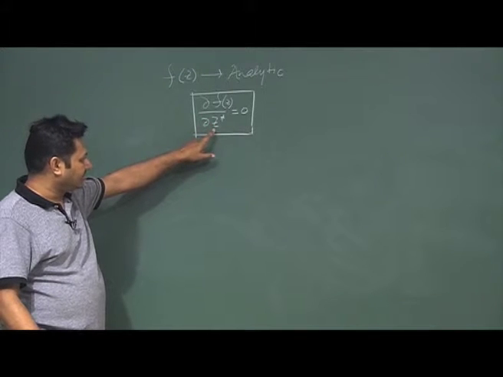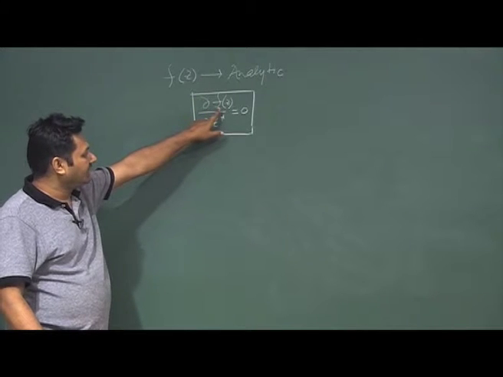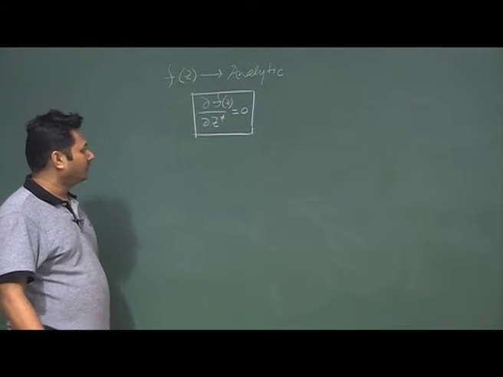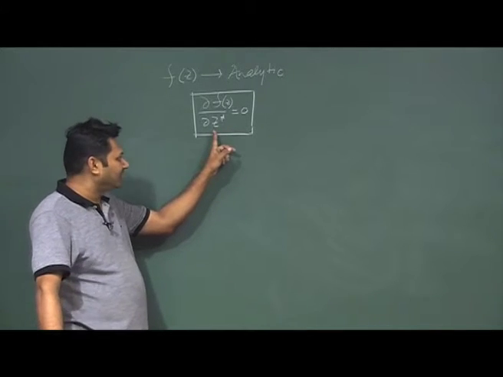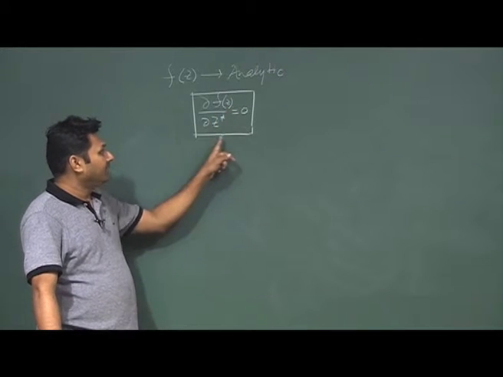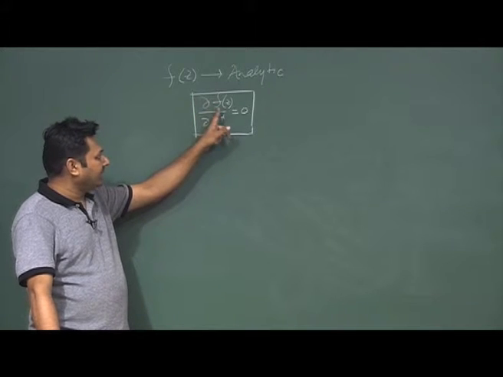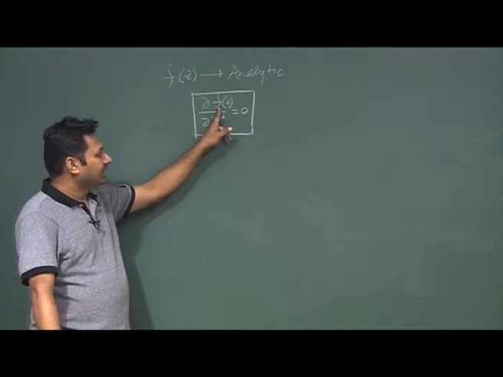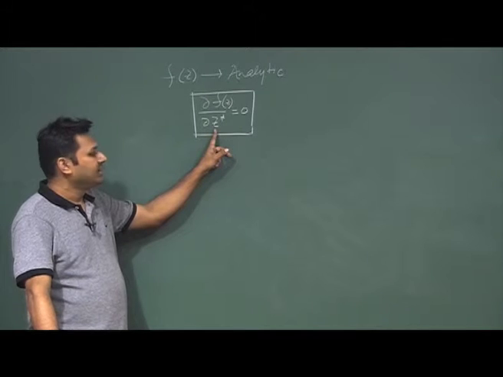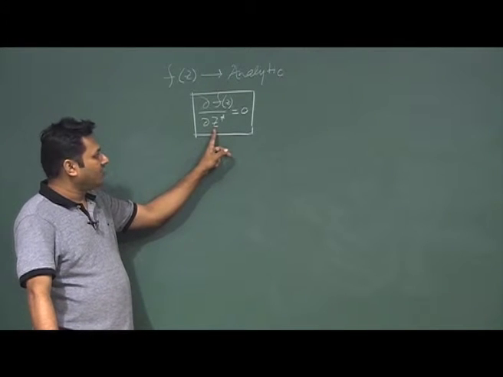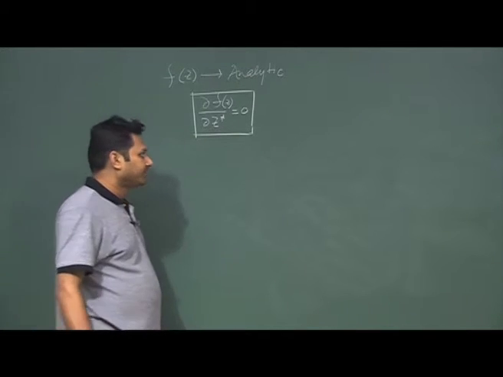If the function f(z), whatever function is given to you, is not an explicit function of z star, the complex conjugate of z, then the partial derivative with respect to z star has to be 0. I am saying that f(z) is analytic if it is not an explicit function of z star. This argument and the CR equation are essentially the same thing. We are going to show that.